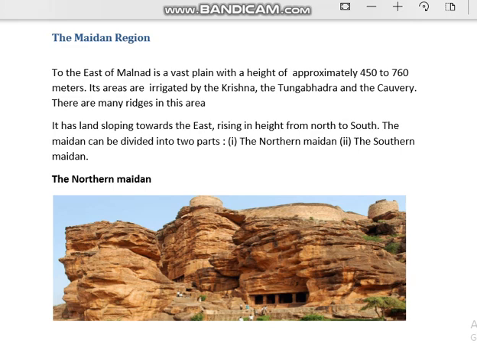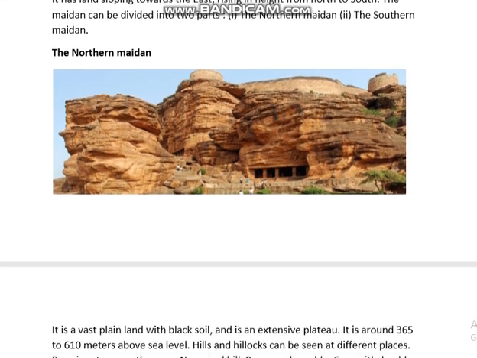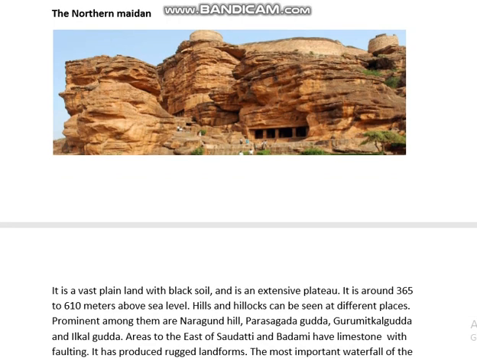The Maidan region can be broadly divided into two parts. The first part is the northern Maidan and the second part is the southern Maidan. So let us discuss the northern Maidan. The northern Maidan has a vast plain and has a lot of black soil. It has an extensive plateau, meaning plain land, as you can see in the picture. These plain lands are around 365 to 610 meters above sea level.